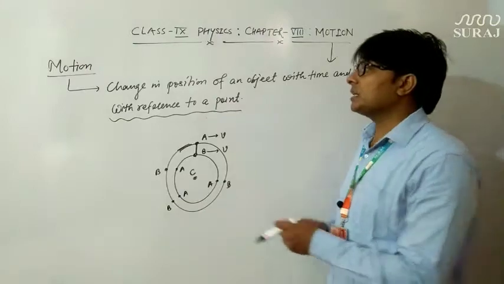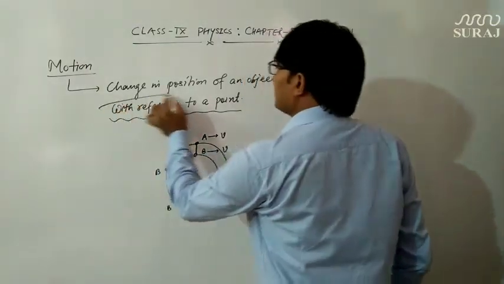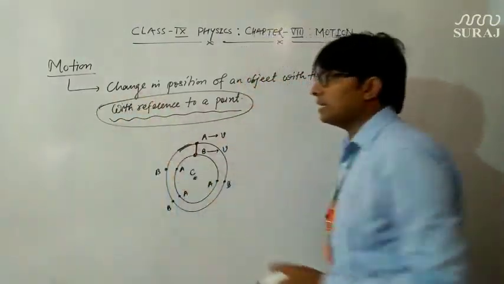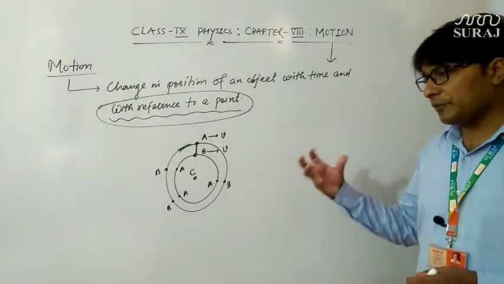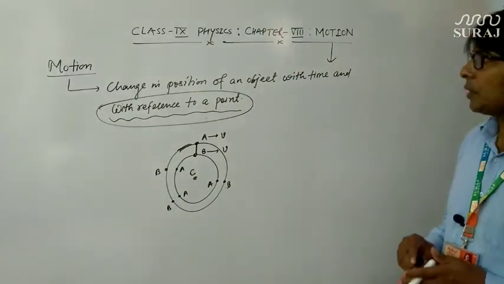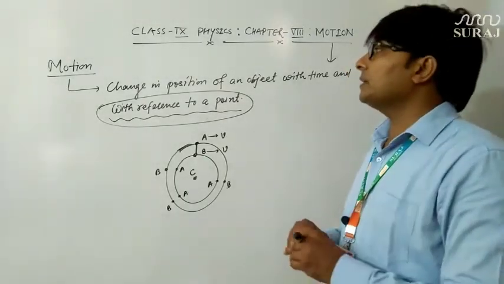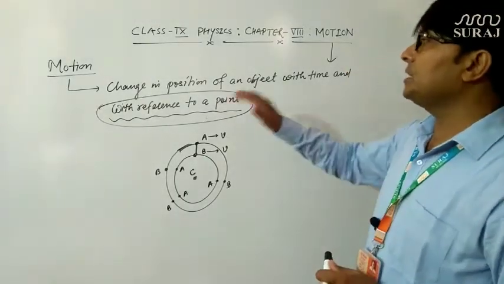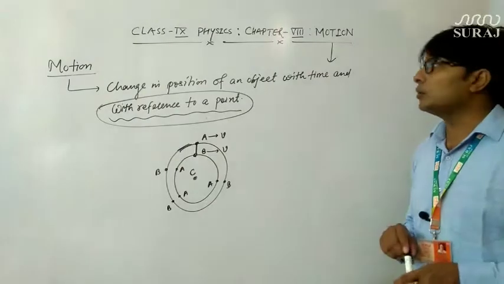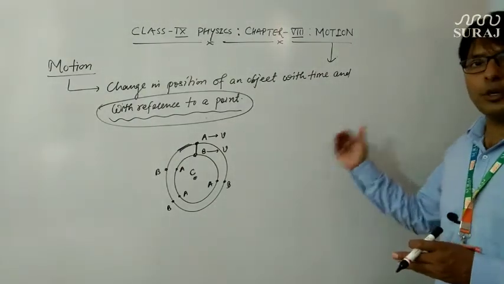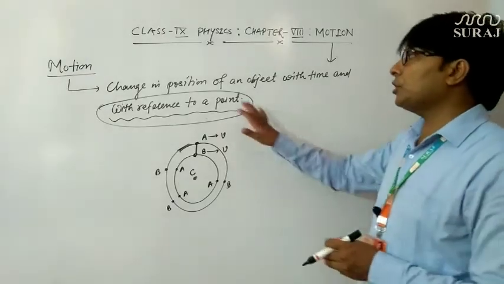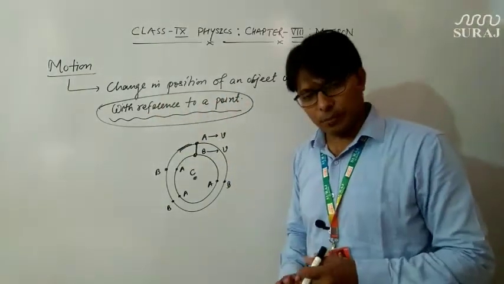So that is the importance of this point I have added here, that motion is always given with reference to a point. This is how we can define motion: change in position of an object with time with reference to a particular point, and this particular point is known as the reference point.